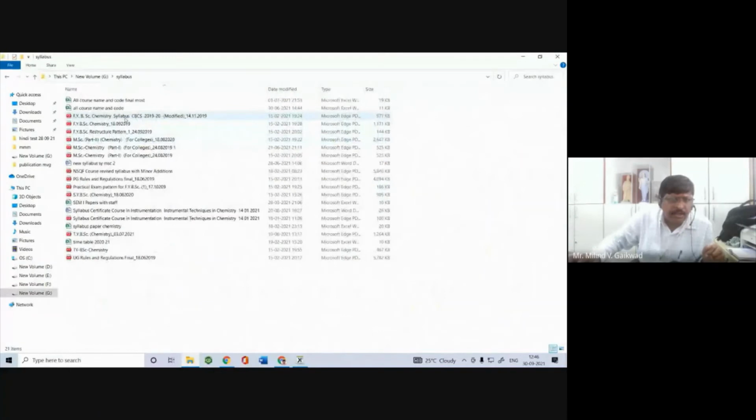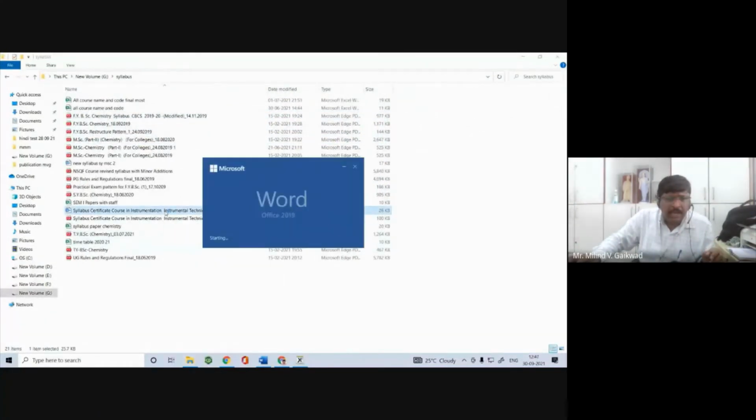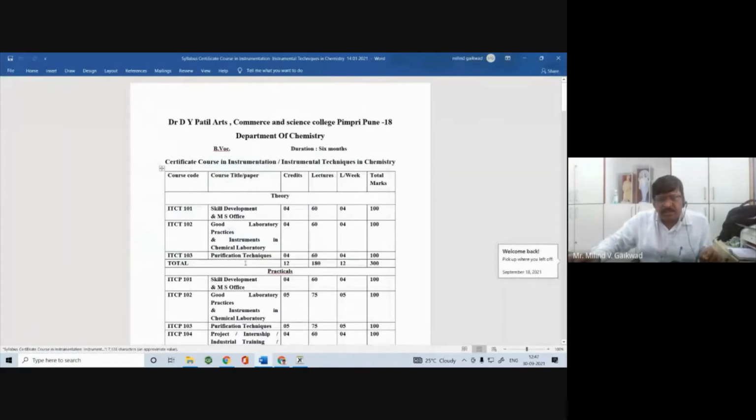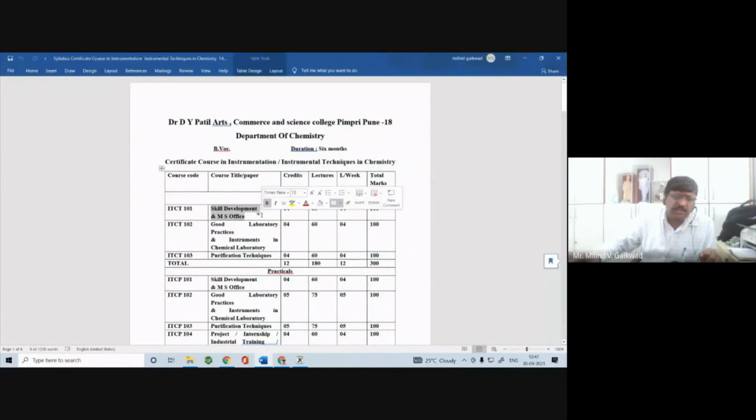So instrumental techniques in chemistry. This is the course, and this is the syllabus. There are three theory papers. In the first theory paper, you have skill development and MS Office. Means when a person goes to industry, he doesn't know how to speak, how to behave, how to approach, and how to write a resume.